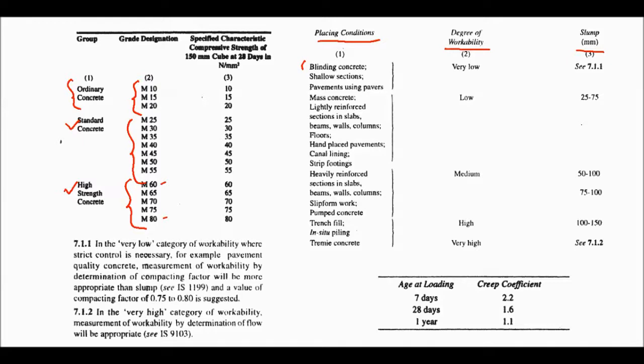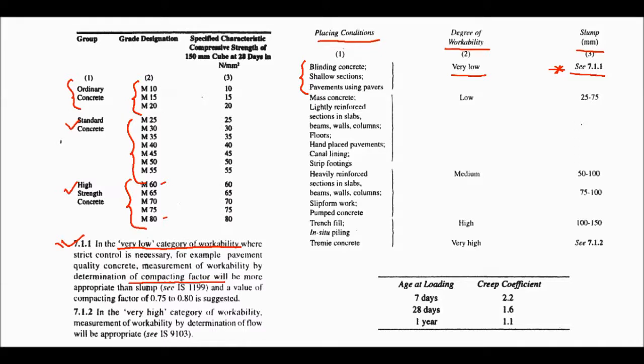Okay, so first, for shallow sections and pavements, for concrete pavement, very low workability. So here the slump value, see clause 7.11, for the very low category of workability, measurement of workability is by determination of compacting factor test.